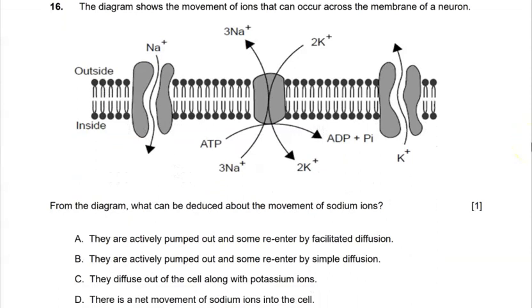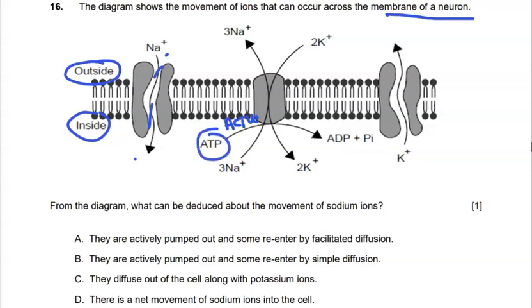The diagram shows the movement of ions across the membrane of a neuron. Quick look at that. We've got the outside here and the inside. Notice that the sodium is going through passively. ATP, this is an active process going on here. It looks like the sodium-potassium pump. Sodium's out, potassium's in, and then we seem to have passive movement of potassium out of the cell. So let's see what the question is asking us.